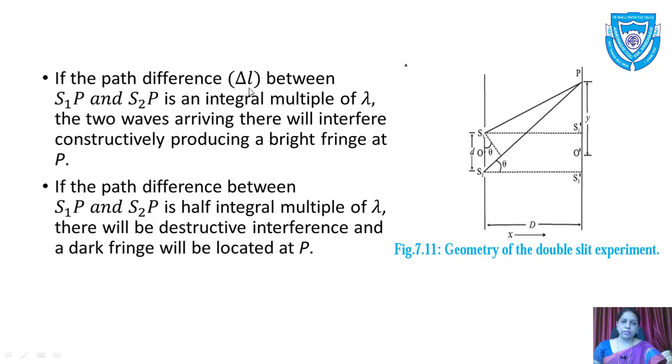If the path difference delta L between S1P and S2P is an integral multiple of lambda, the two waves arriving there will interfere constructively, producing a bright fringe at P. If the path difference between S1P and S2P is a half integral multiple of lambda, there will be destructive interference and the dark fringe will be located at P. So this is the second condition.